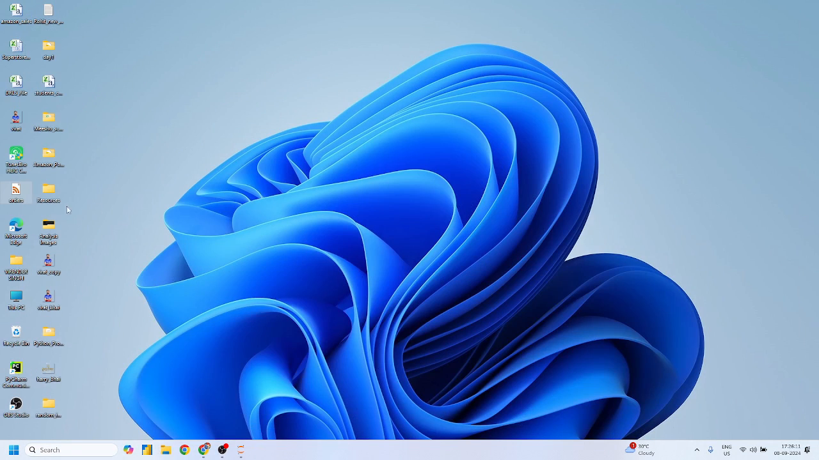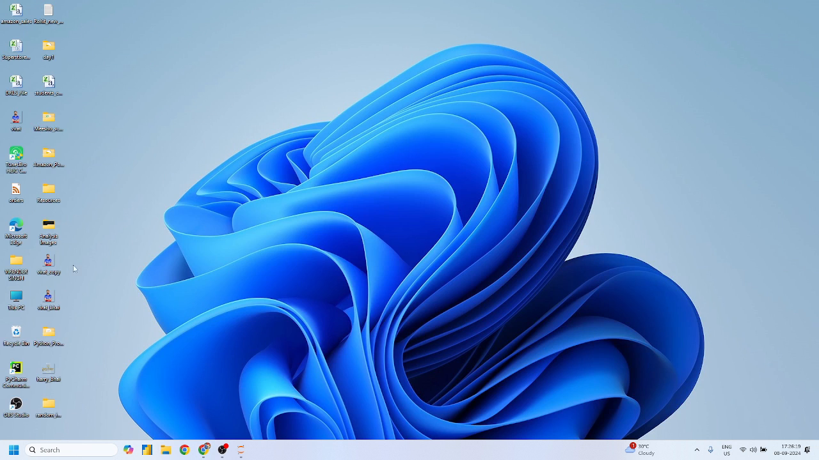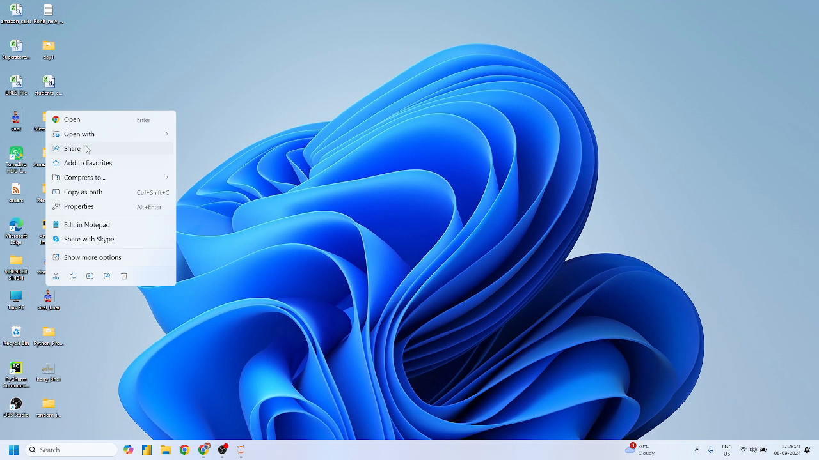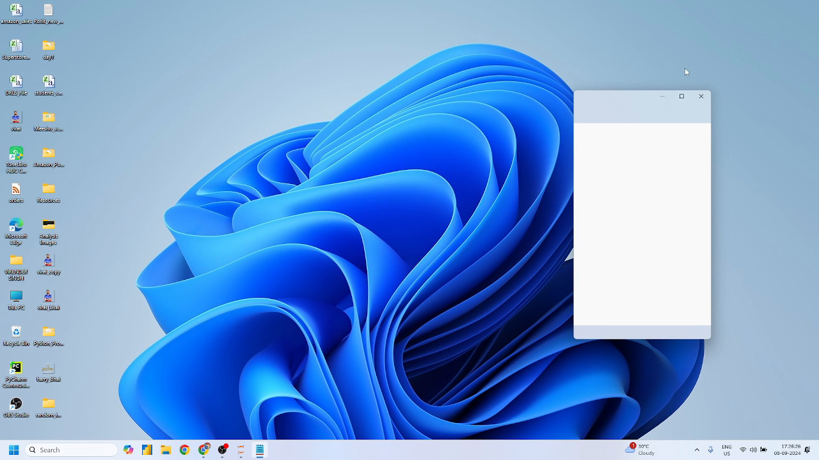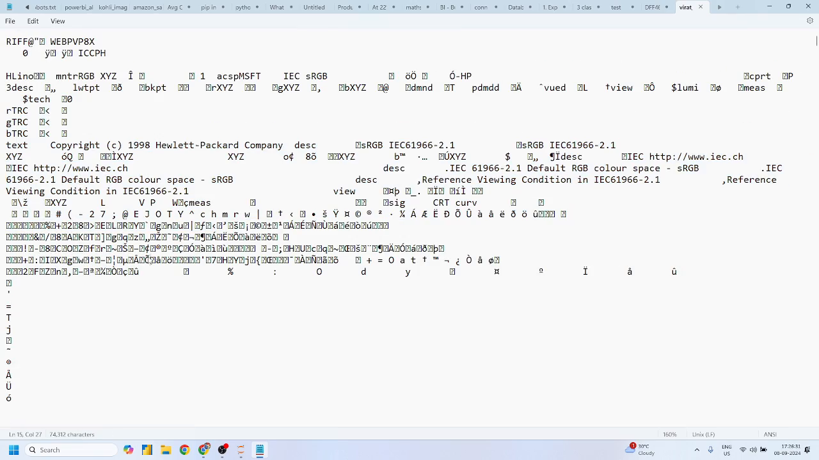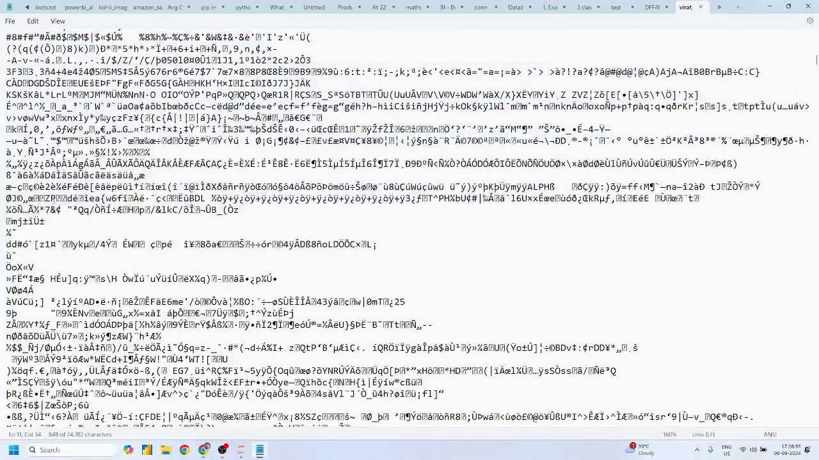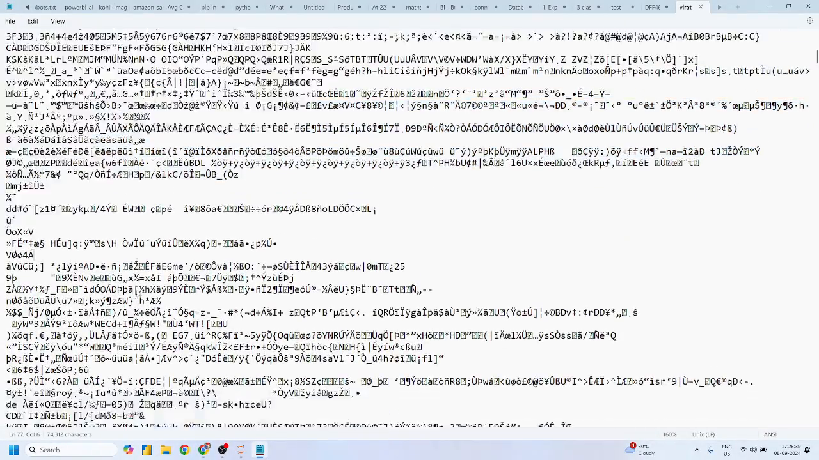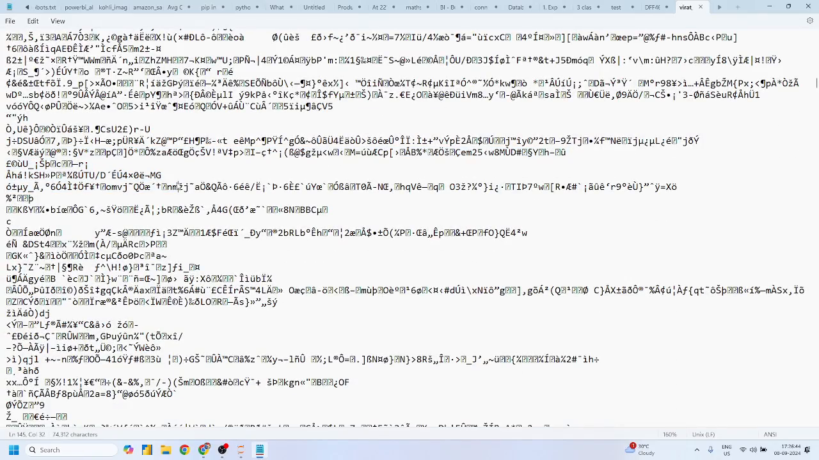Let me give you another example. Suppose this is a Virat copy. I know that this is a binary file, right? Suppose I want to open this file in Notepad. This will open in Notepad, but the problem is we cannot understand what exactly is written there. Something like gibberish characters are there, which is not easy to decode and understand. Yes or no? Can you understand what exactly this content is? No, sir.